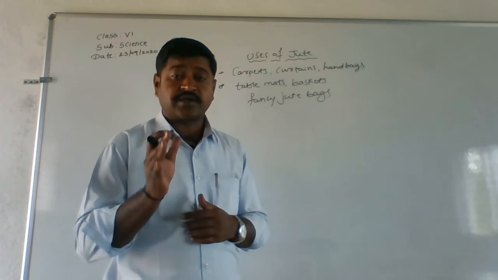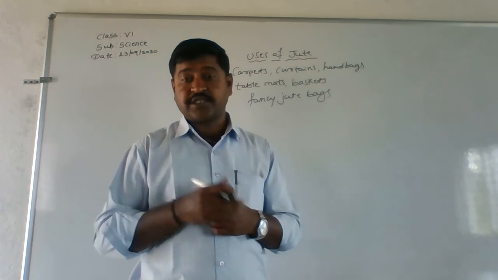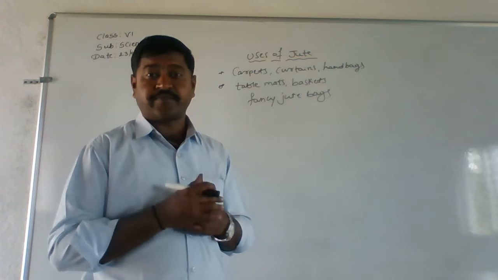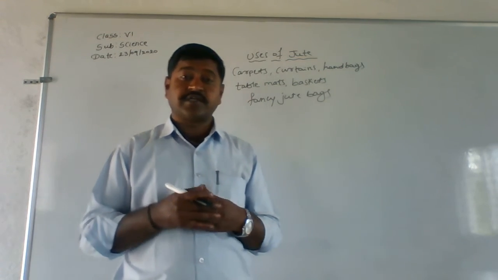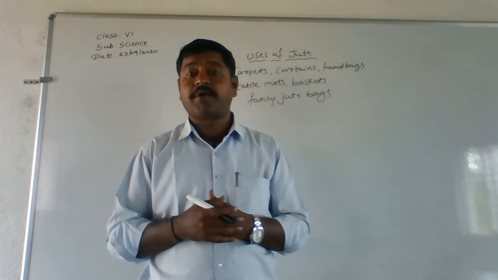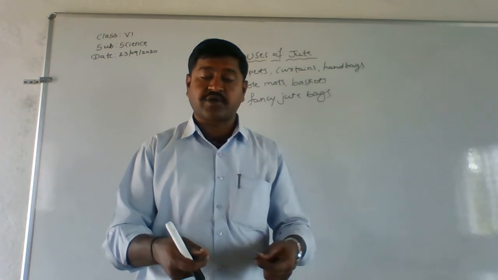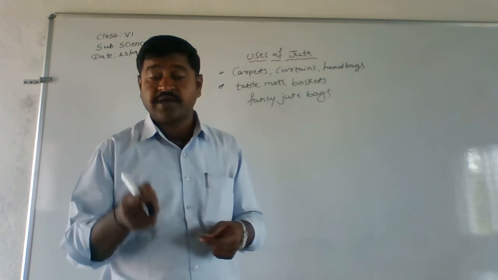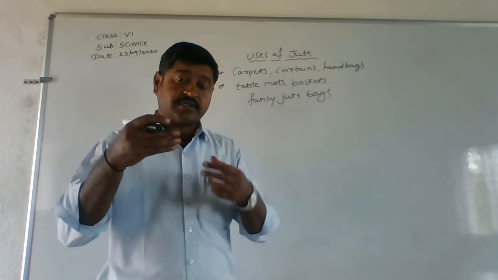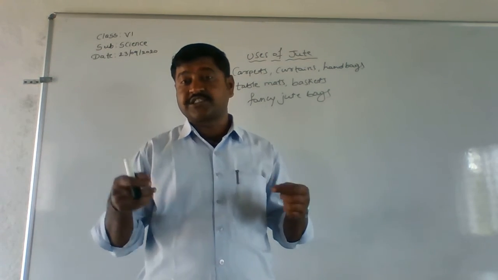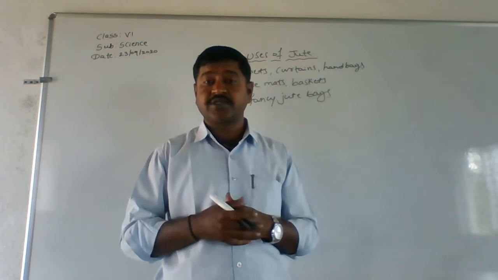When it rots, it is easy to separate the jute fiber from the stem. So the jute fiber is separated after making it rot in the pond. Whatever we are tying in bundles and keeping in a water pond for 20 days, that process is called retting. Then once these jute fibers are stripped off or separated from the stem of the plant,